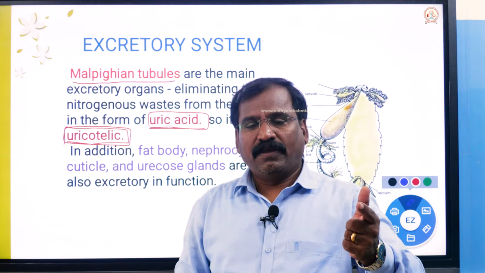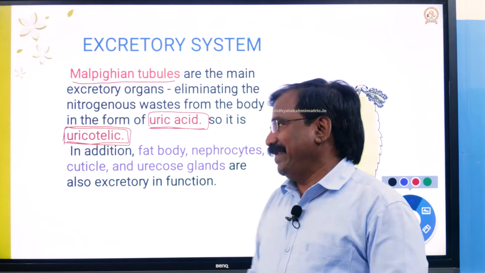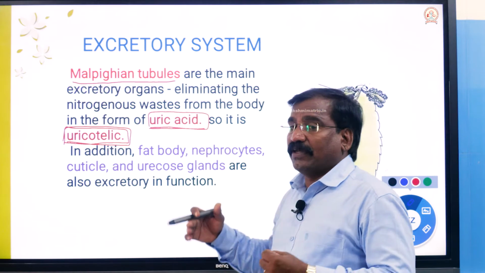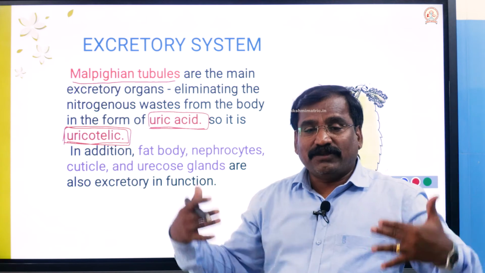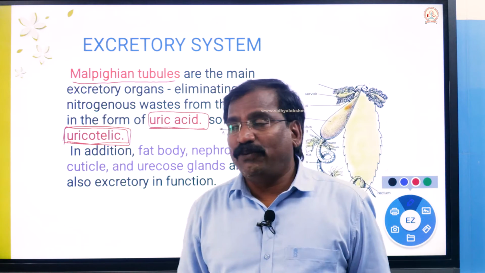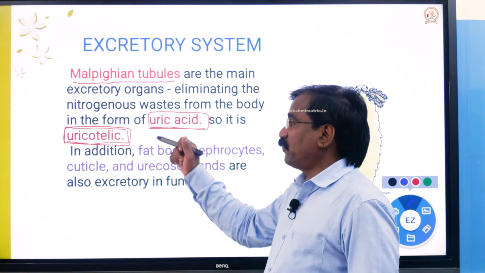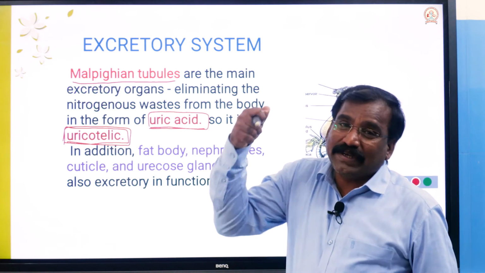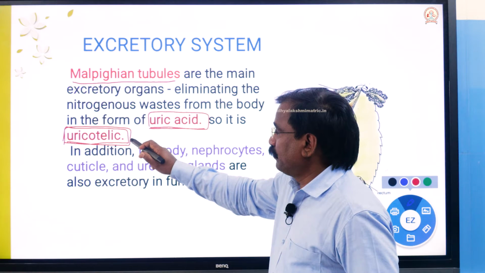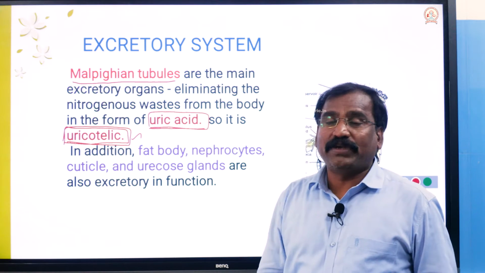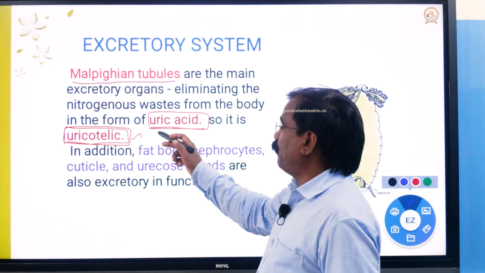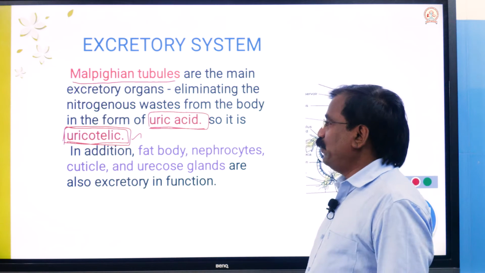Here in the cockroach, nitrogenous waste materials are sent out in the form of uric acid. That is why the cockroach is uricotelic, a phenomenon called uricotelism, because it forms uric acid.